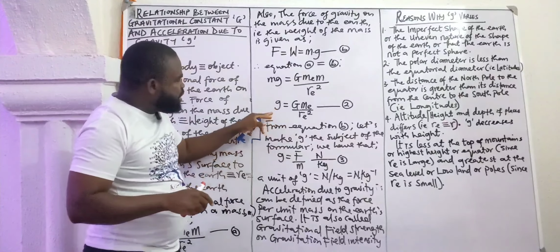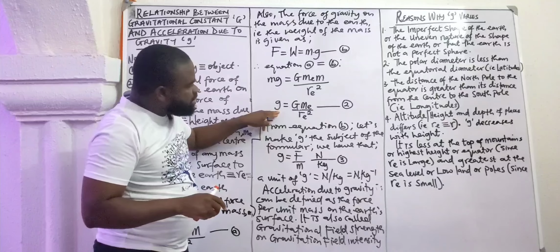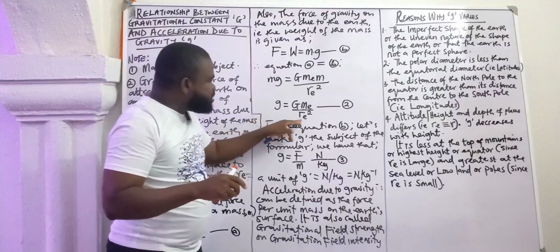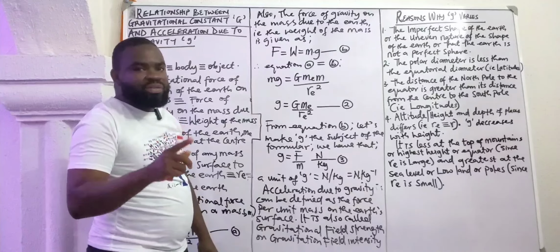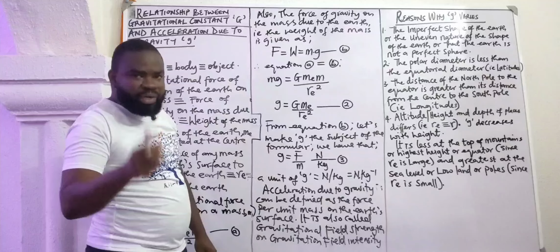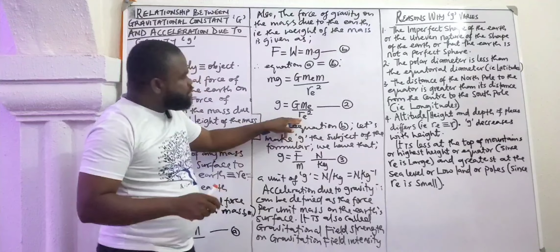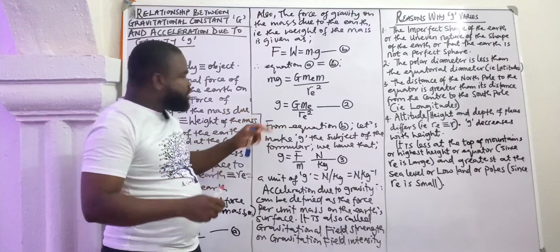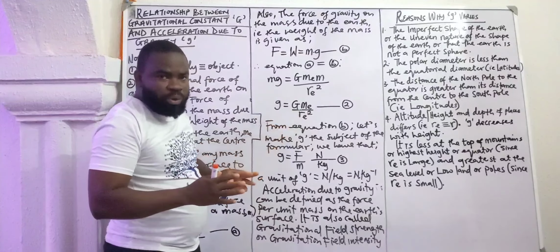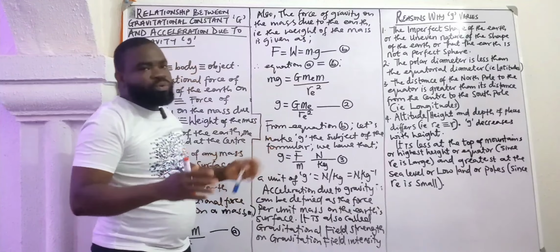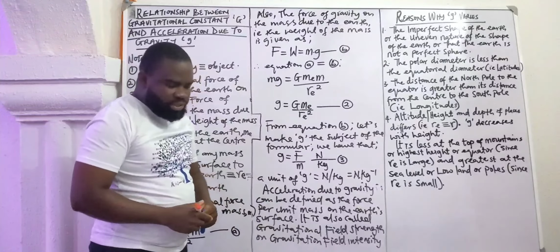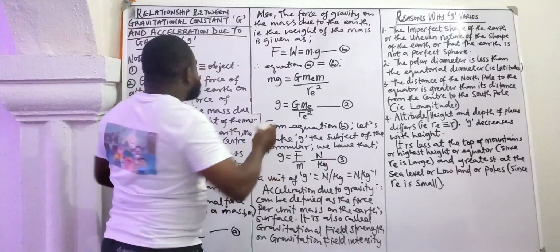Also, to take note, you will see that g varies inversely with the radius of the Earth. So it is one reason why we say acceleration due to gravity varies from place to place. As you will see, if the radius of the Earth is large, it means the value of g will be what? Small. Also, if the value of the radius of the Earth is what? Small, then the value of g will be what? Large. That is why we have to know these points, reasons why g varies from place to place.